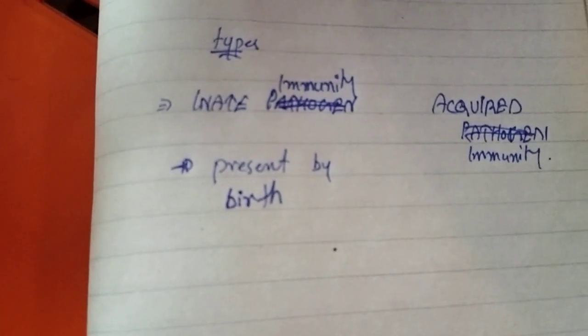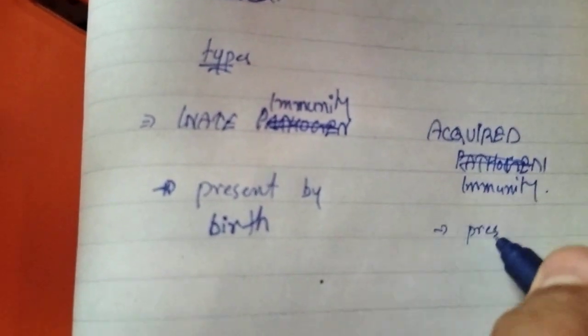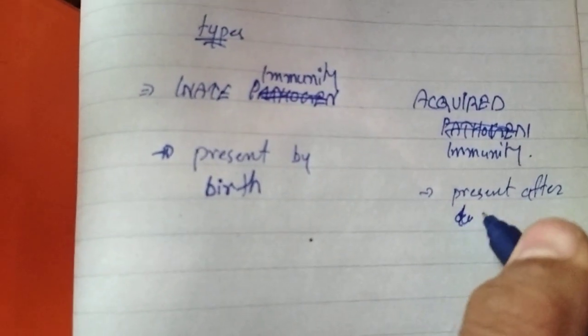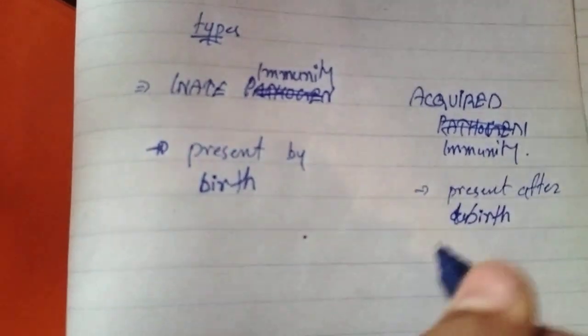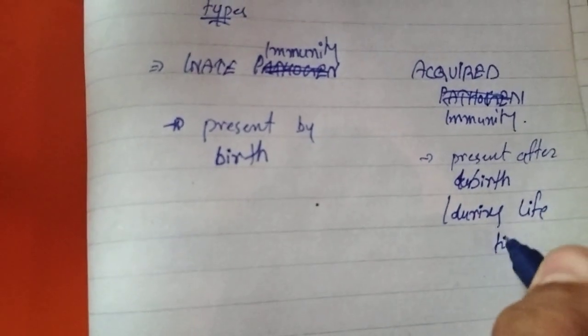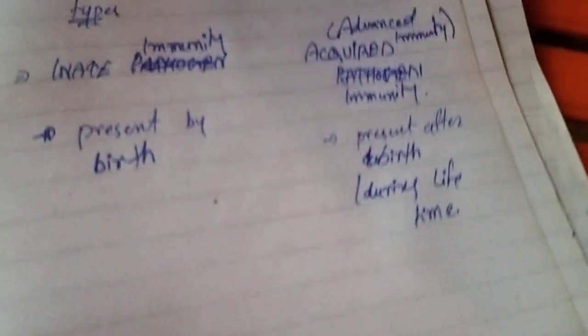And acquired immunity is present after birth, or we can say during lifetime. Acquired immunity is also called advanced immunity.